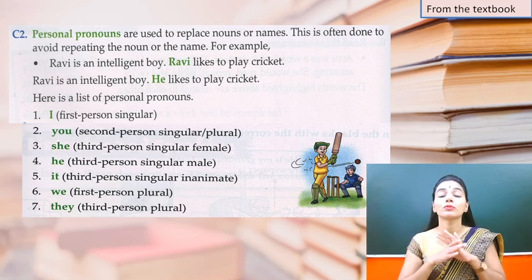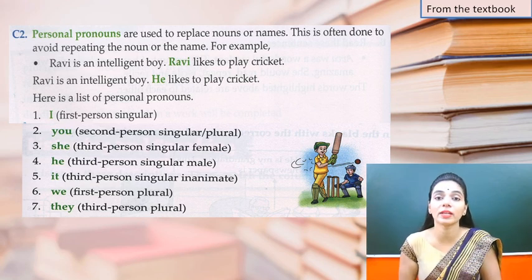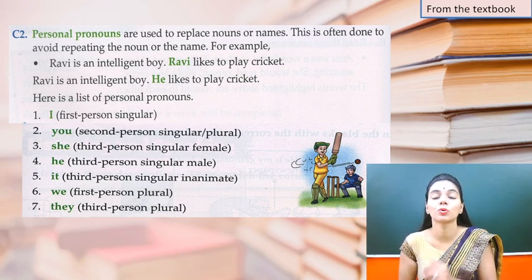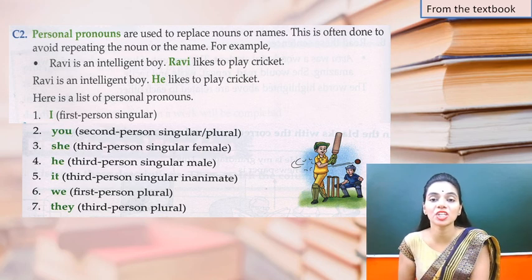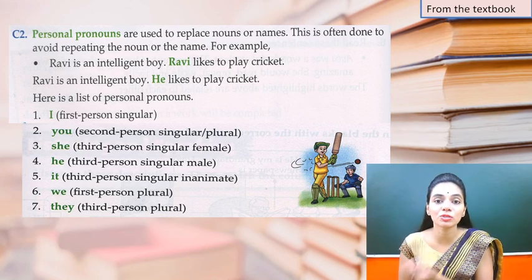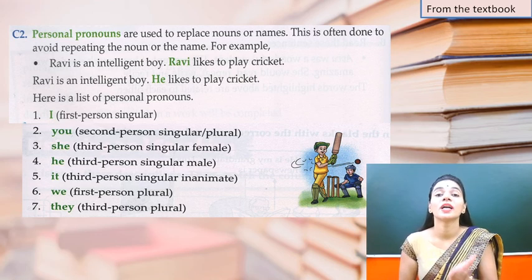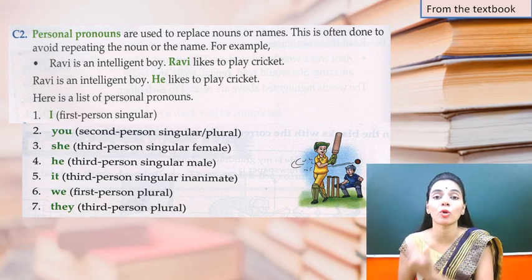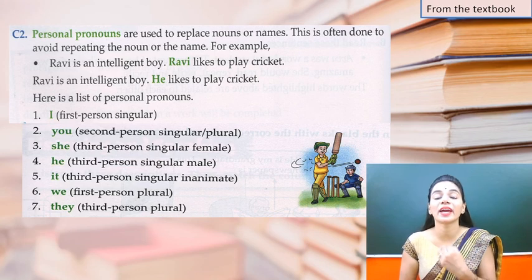What if you have to take a full name? My name is Kaushalya Rajpurohit, and if I have to tell you about myself, then what will I say? I am Kaushalya. So I cannot use I. So this is Kaushalya Rajpurohit. Kaushalya Rajpurohit is your English teacher. Kaushalya Rajpurohit also teaches math. Kaushalya Rajpurohit is class teacher of class 4. So I have to repeat the name every time I am talking about myself. But if I use the pronoun, I will use I.